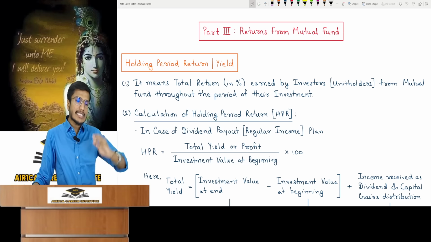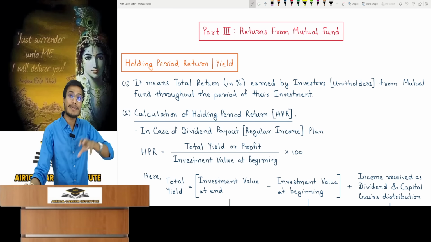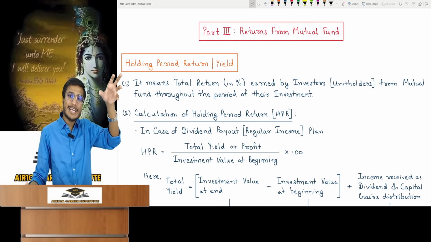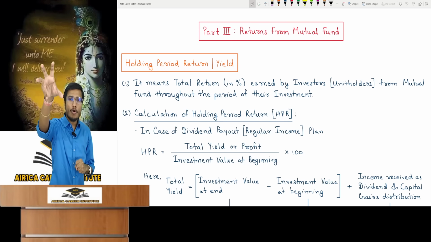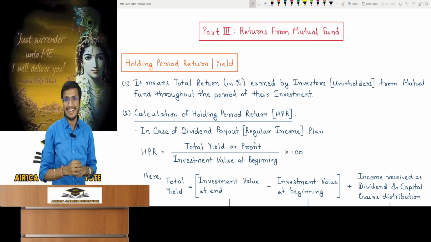Suppose that an investor bought mutual fund units 3 years ago. Today he wants to calculate his return and he understands he needs to compute the holding period return covering the entire 3-year investment period. What was the total return he received over 3 years?